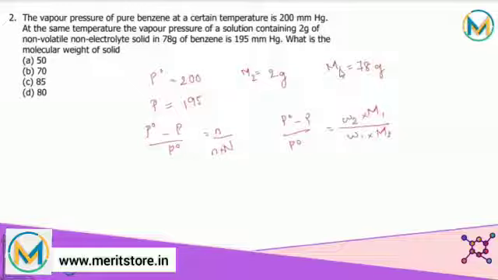By putting the values, we find that the molecular weight of the non-volatile non-electrolyte solute present is 80. So the correct answer for this question is option D, that is 80.